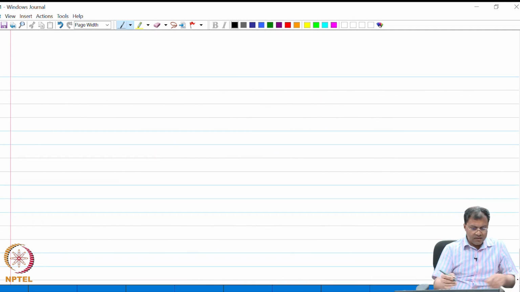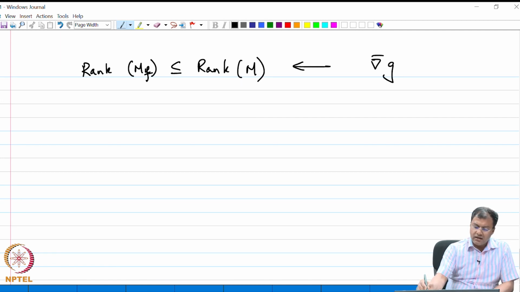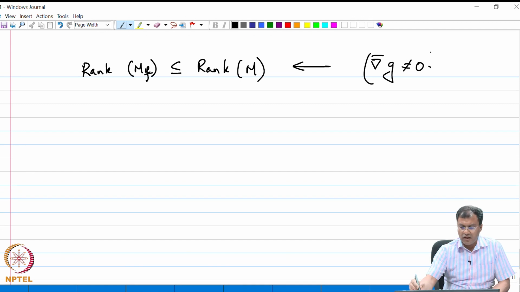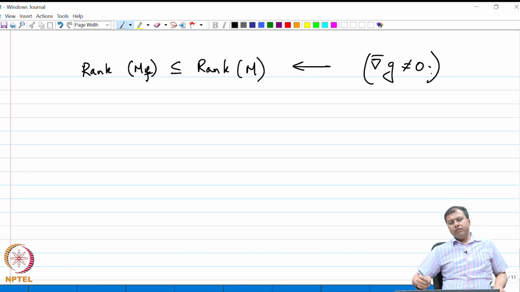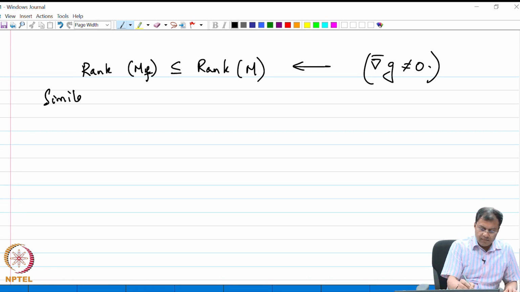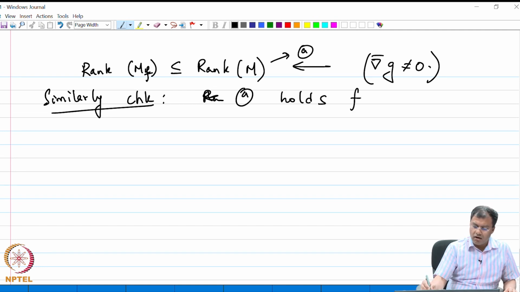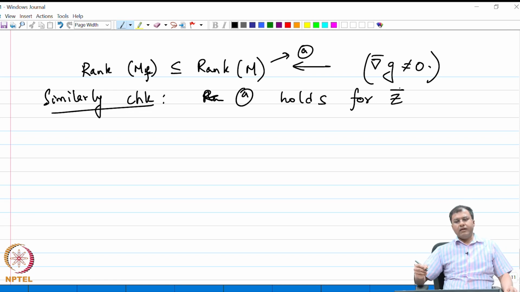So, this condition is certainly true, which guarantees that grad g is non-zero. Through this we are guaranteeing that we are not dealing with pathological cases. Similarly, the students are asked to check that this rank condition, let me call this my condition A, holds for the other solution that we had, z bar.